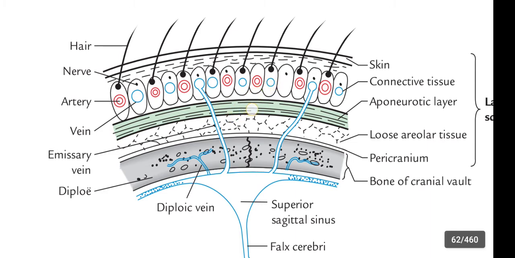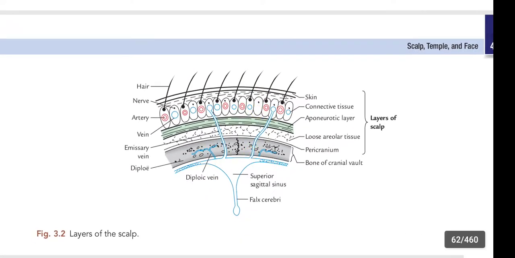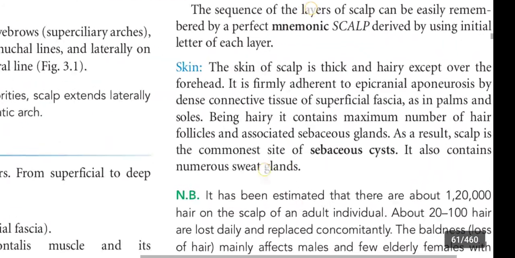And next, this is the aponeurotic layer. And next, loose areolar tissue. And next, this layer we call as pericranium. Okay, all the 5 layers are clear. Skin, connective tissue, aponeurotic layer, loose areolar tissue, and pericranium. These are all the 5 layers of scalp. We learn detail about each layer.